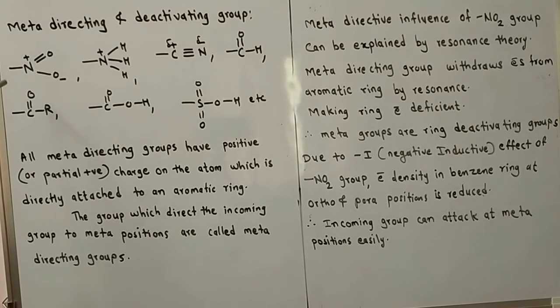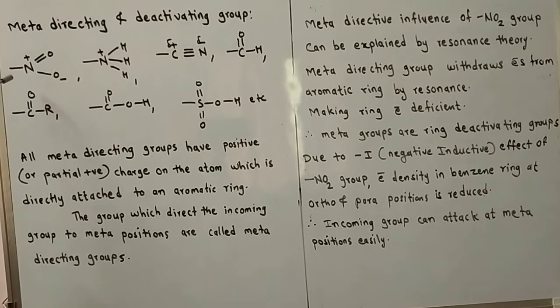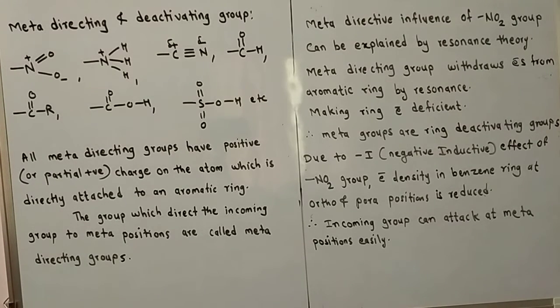For example, the NO2 group is directly attached to benzene through this valency, which is shown here as a dash. This is the unsatisfied valency shown in each group, meaning it is attached directly to the benzene ring. These groups carry a positive charge, or in some groups a partial positive charge, on the atom which is directly attached to an aromatic ring. The groups which direct the incoming group to meta positions are called meta directing groups.